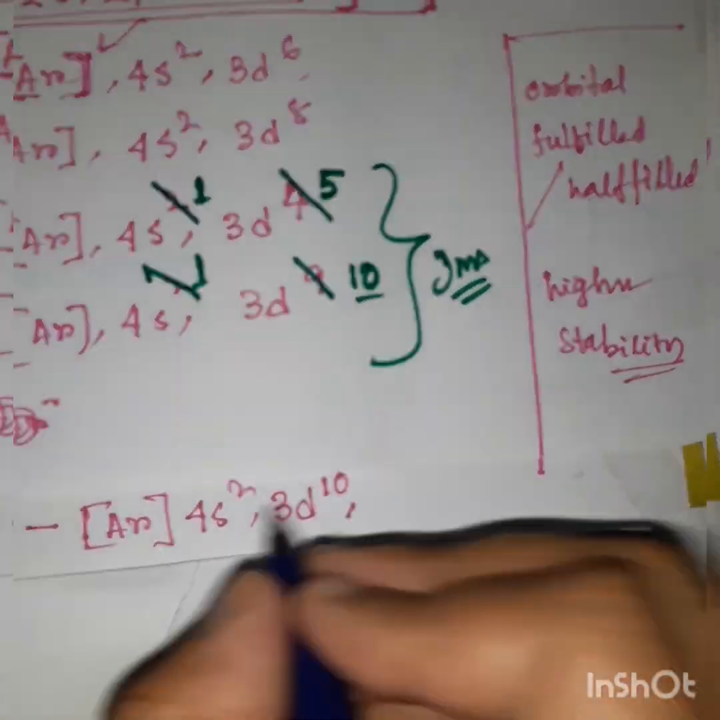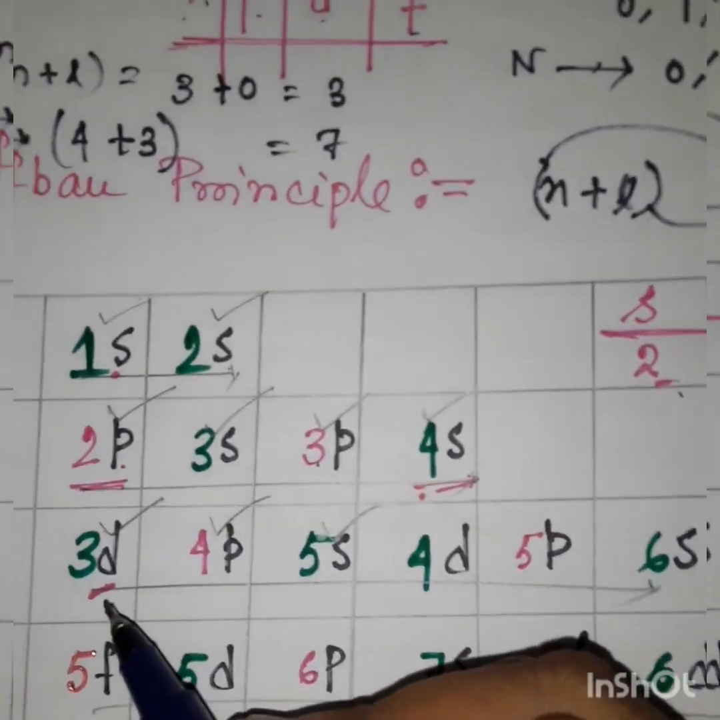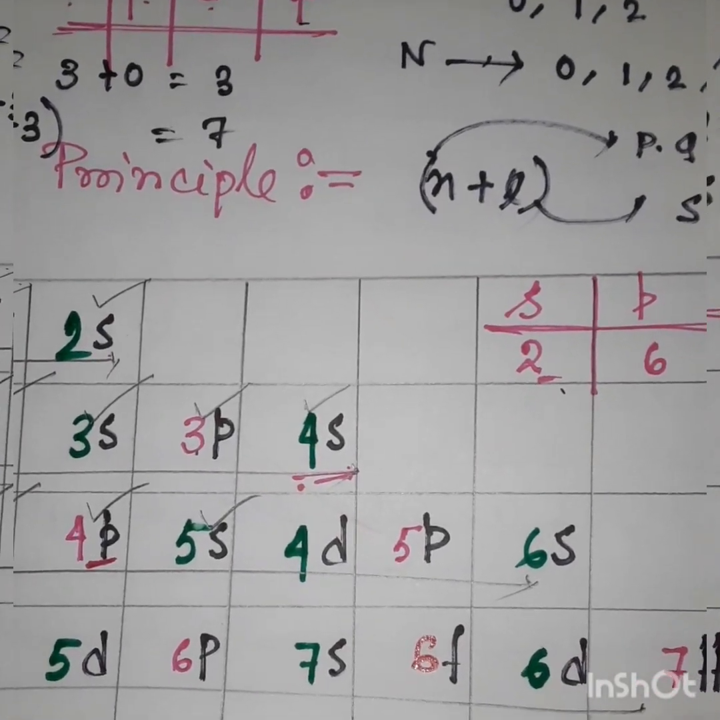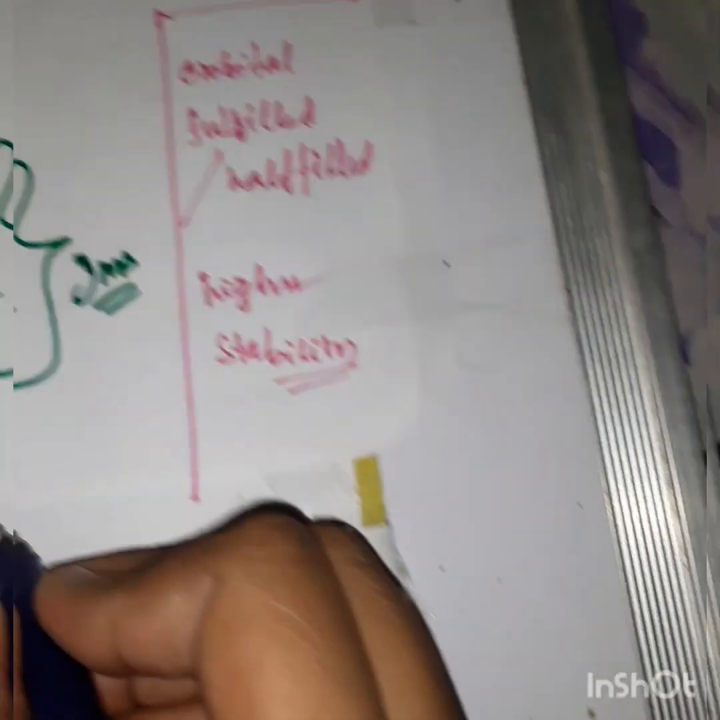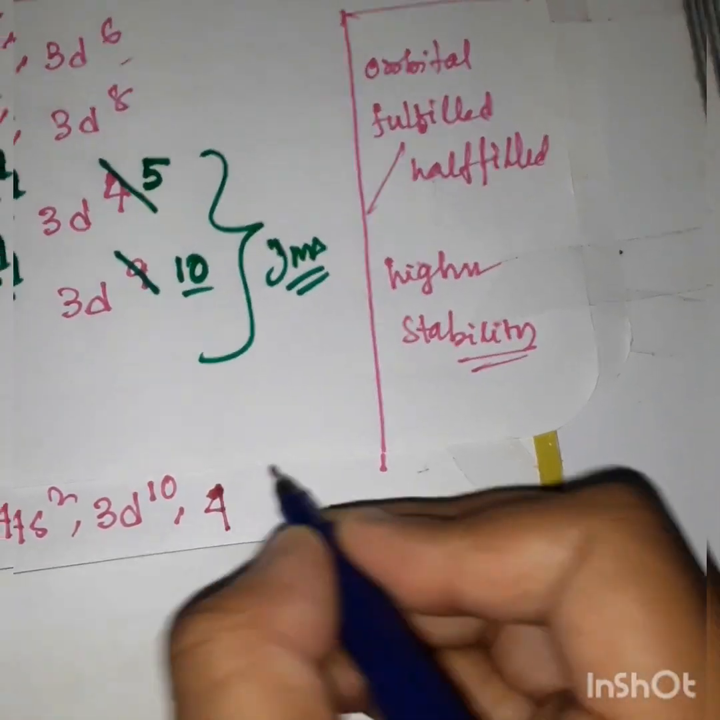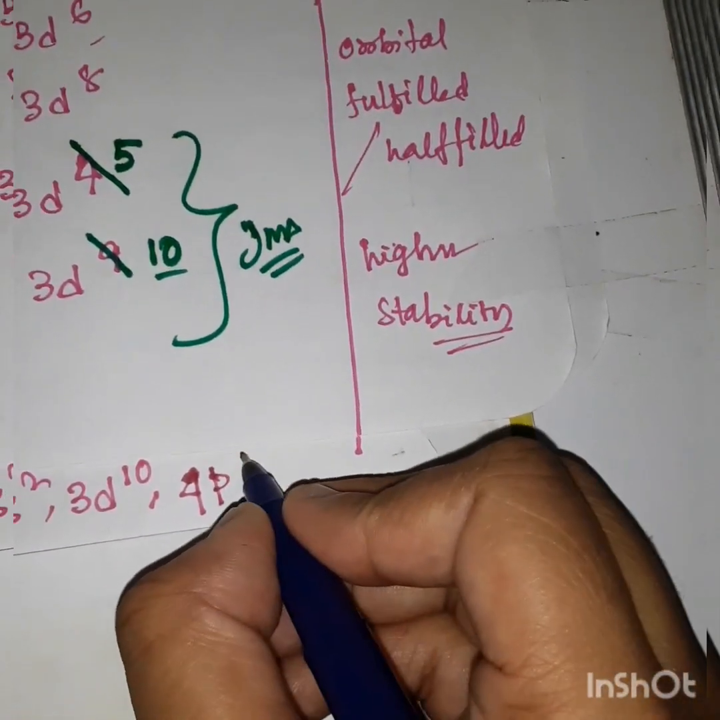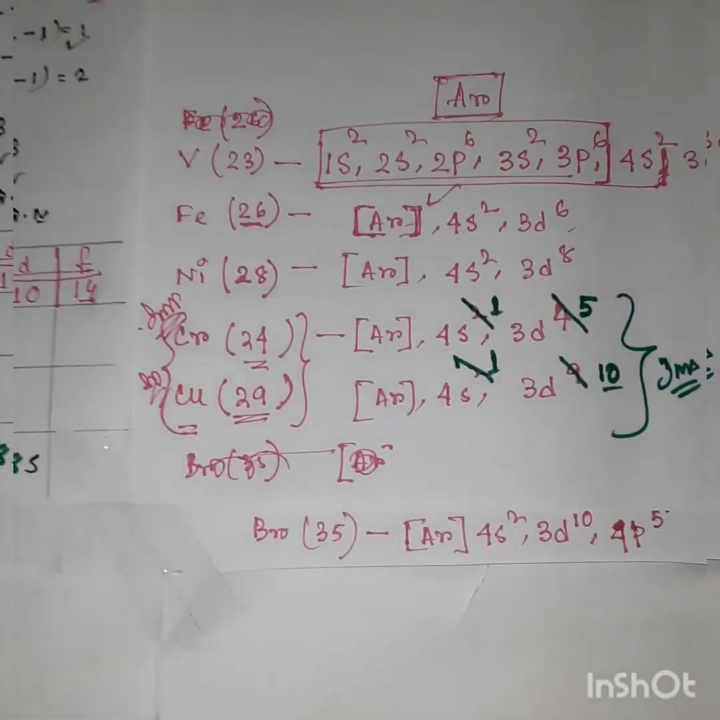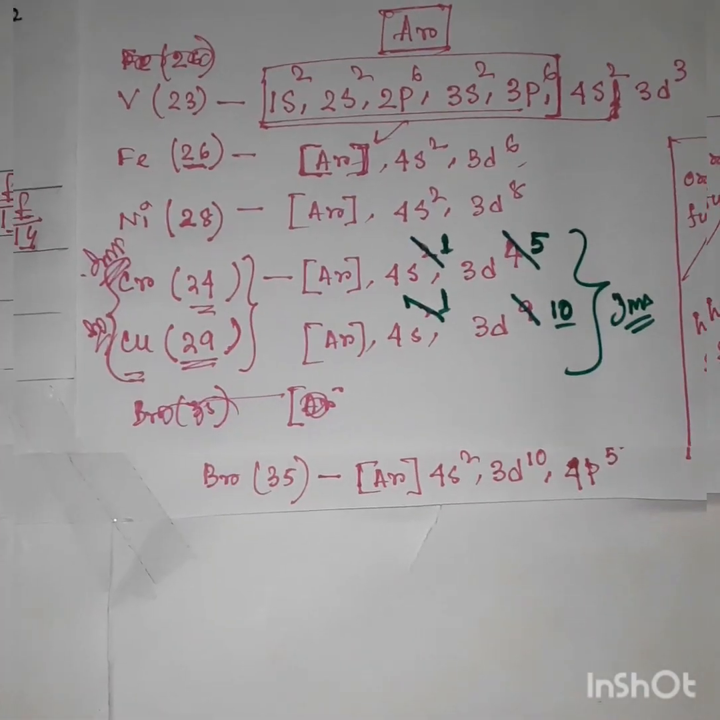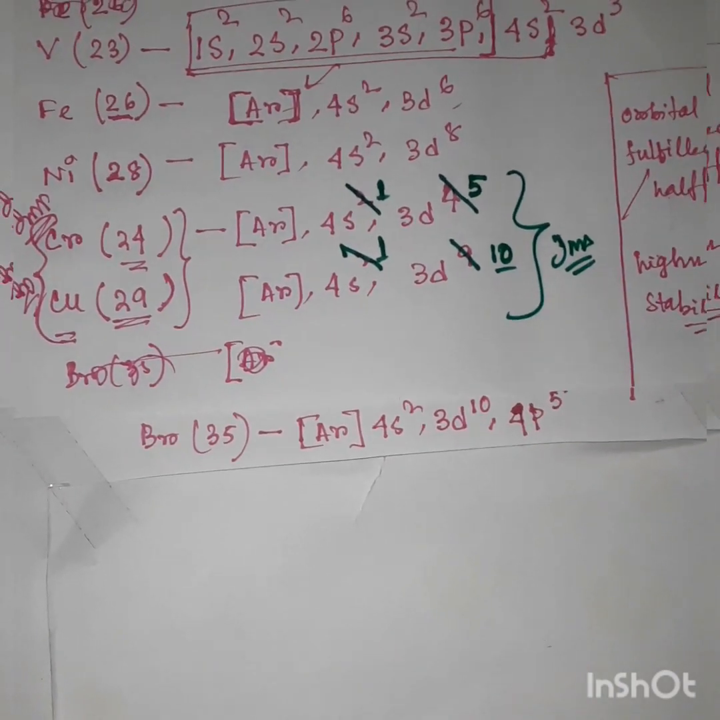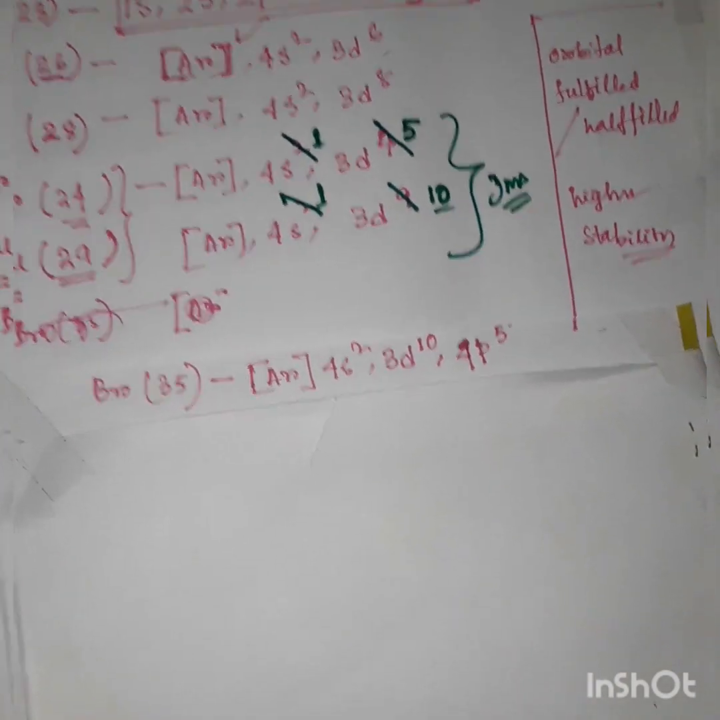I need 5 more electrons. So after 3d, 4p will come. 4p can accumulate a maximum of how many electrons? 6 electrons. So I need 5 electrons to make it 35. So 4s2, 3d10 and 4p5. So this is the electronic configuration of bromine. In this way you can find the electronic configurations of all heavy elements, every element rather.